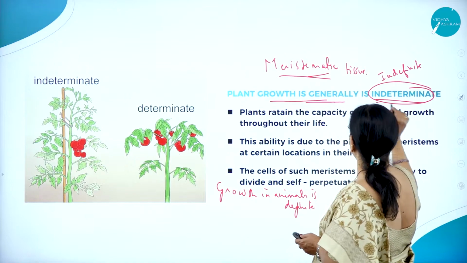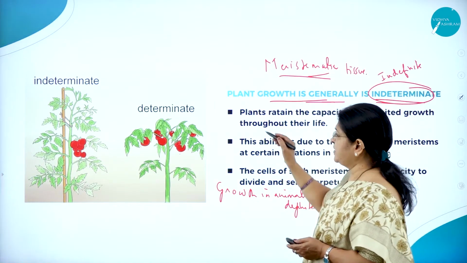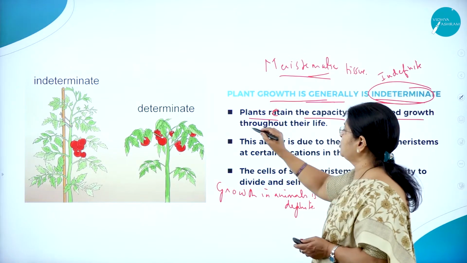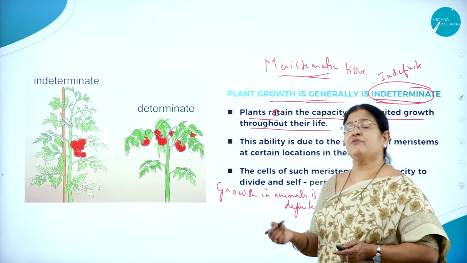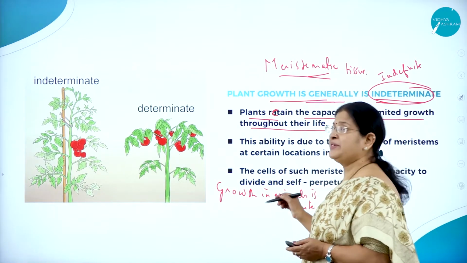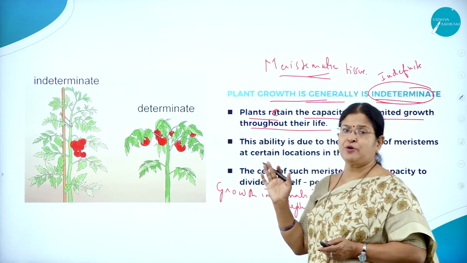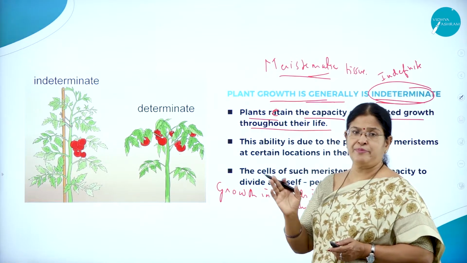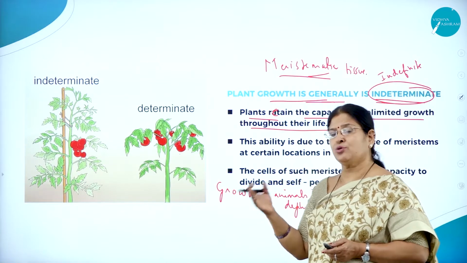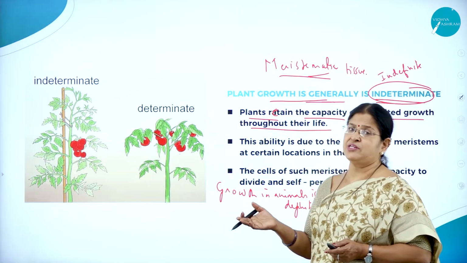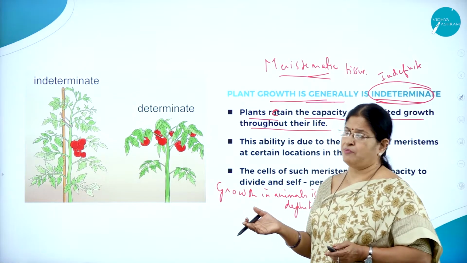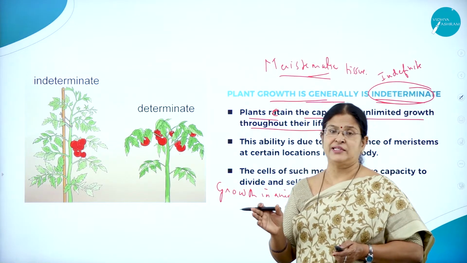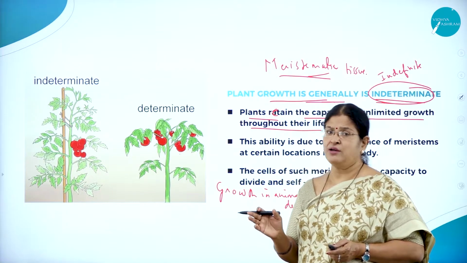Plant growth is generally indeterminate. That is, plants retain the capacity of unlimited growth throughout their life, whereas in animals it is limited growth. For example, human beings will grow only up to about 20 years. After that, they don't grow, but the other activities will continue. Does it mean that everything will stop? No, only growth will stop. The growth process is stopped, but all the other activities will go on in a regular manner.